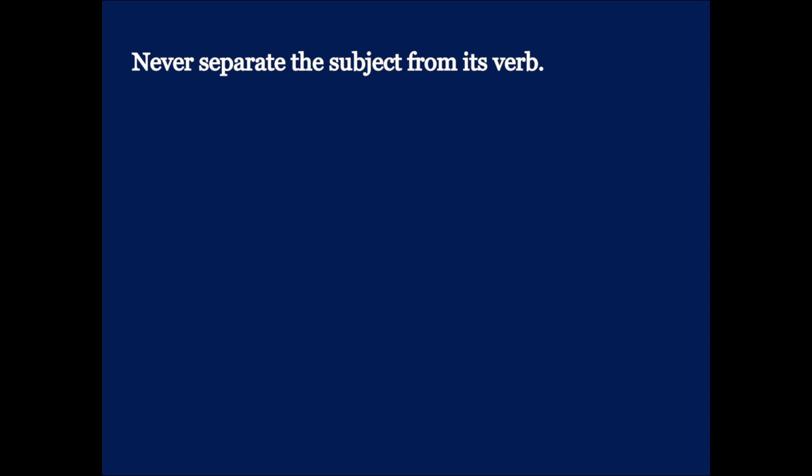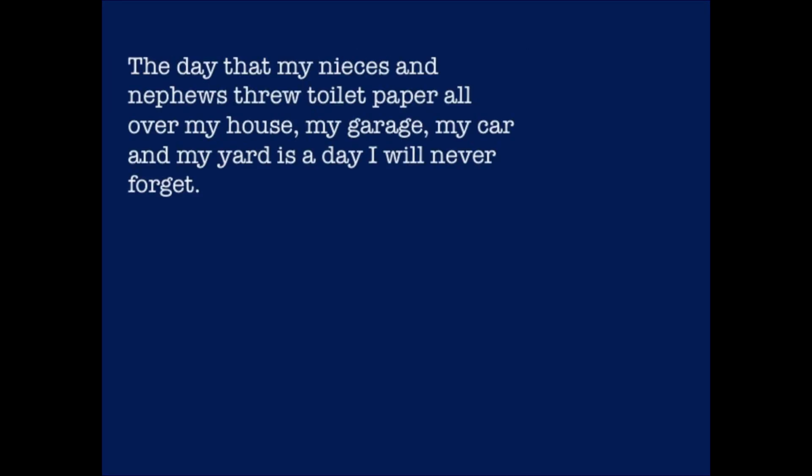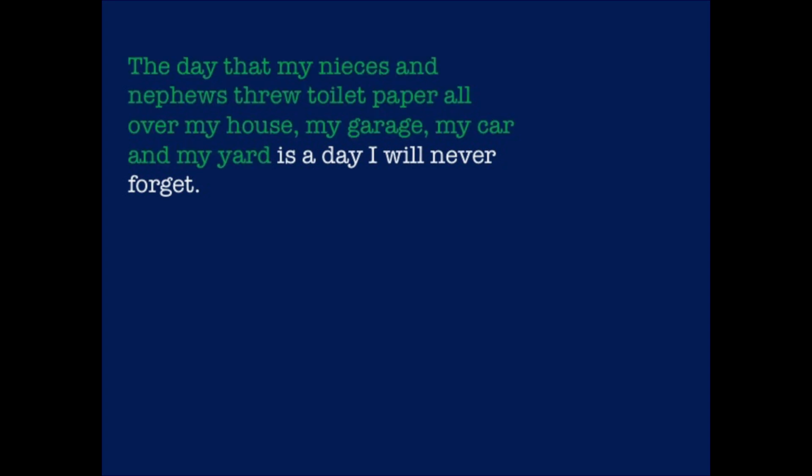So in this next statement, for example, we have the day that my nieces and nephews threw toilet paper all over my house, yard, garage, and car is a day that I will never forget. Here we have a very long, detailed subject. Our verb is, and then if we ask, what is a day I will never forget? Our answer is the complete subject, the day that my nieces and nephews threw toilet paper all over my house, my yard, my car, and my garage. So it's a very long, detailed subject, but it's still just functioning as one noun in the sentence.